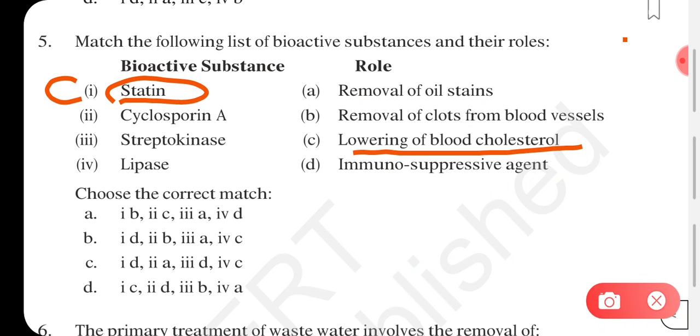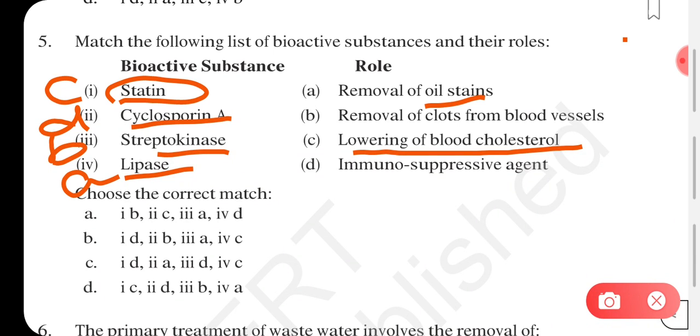And cyclosporin A, role of cyclosporin A is as immunosuppressive agent. Streptokinase is to remove the clotting, removal of clot from the blood vessels, that is option B. And lipase is for removal of oil stains, so that is option A. So C, D, B, A, that combination we have to see, and that is there in option D. So this is the correct answer.